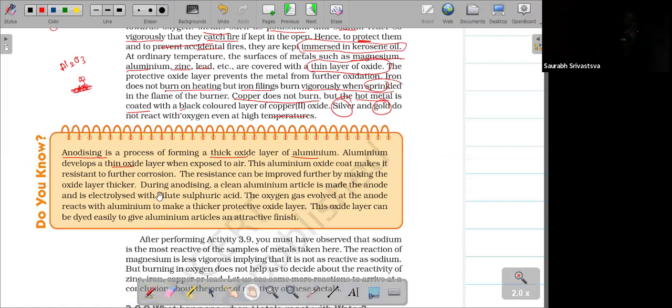When you are writing the reactivity series, as I already wrote before and am repeating again: next hydrogen, that means after lead comes hydrogen, copper, mercury, silver, gold. The last ones, copper, silver and gold, are very low in reactivity. Silver and gold won't form the oxide. But copper will form the oxide at high temperature, and then the copper surface becomes black. Okay, so this one you have to remember. Next.